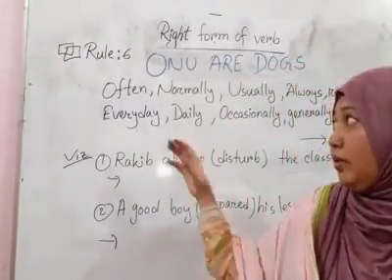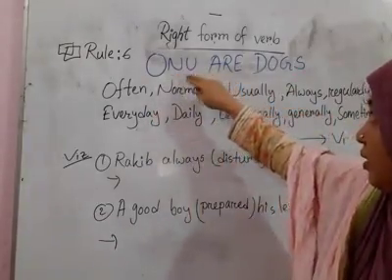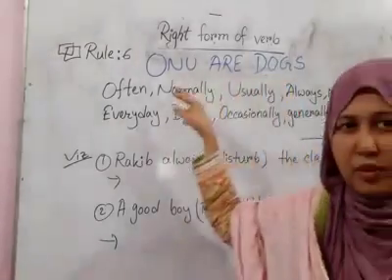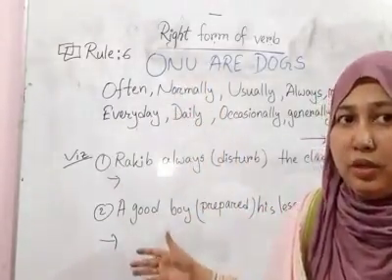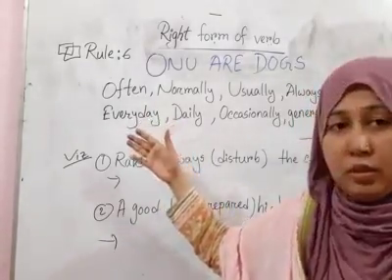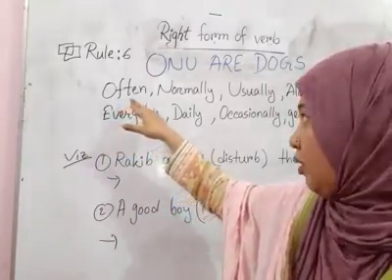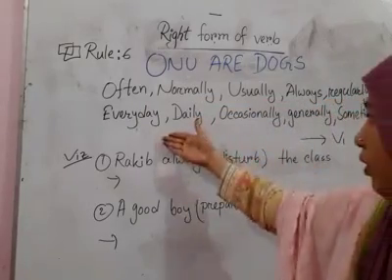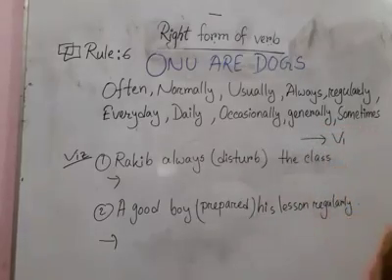Dear students, you see, I write down some words here, and one sentence-like thing, but this is not actually a sentence. You see, Onu are does. Very funny, I think. It has no meaning actually. But why I write this down, I will tell you, and I think you will understand later. You see, some words are here: often, normally, usually, always, regularly, every day, daily, occasionally, generally, and sometimes.